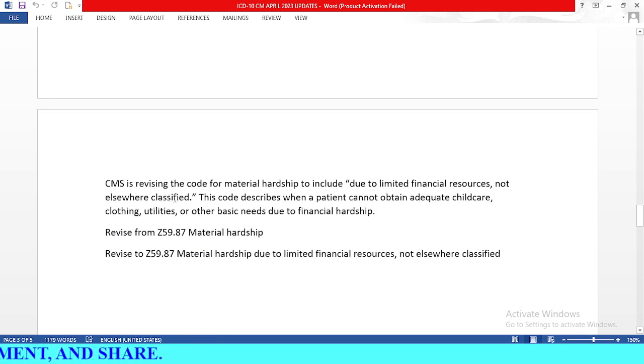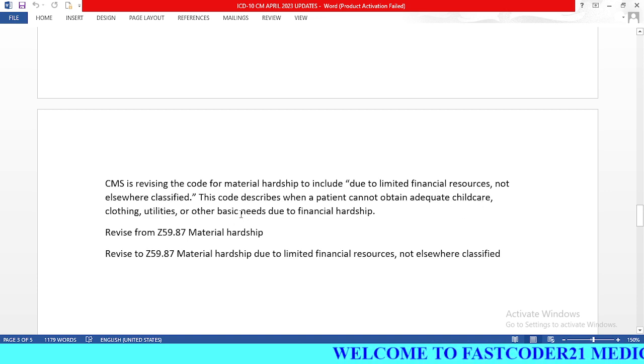So CMS is revising the code for material hardship due to limited financial resources not elsewhere classified. This code describes when a patient cannot obtain adequate childcare, clothing, utilities or other basic needs due to financial hardship.